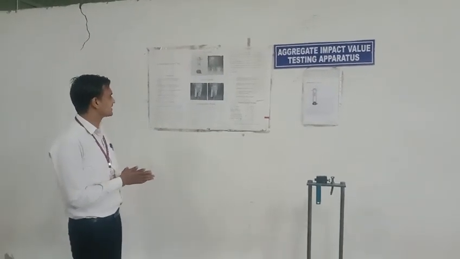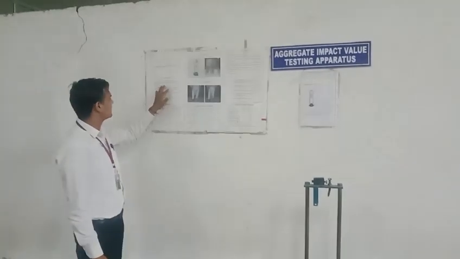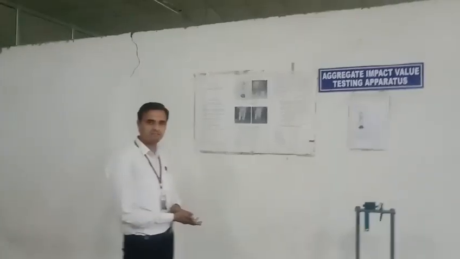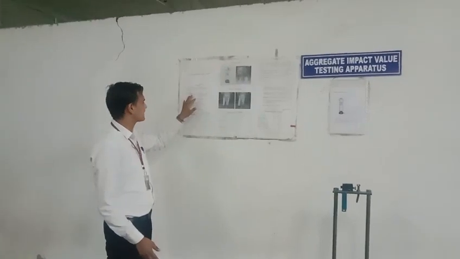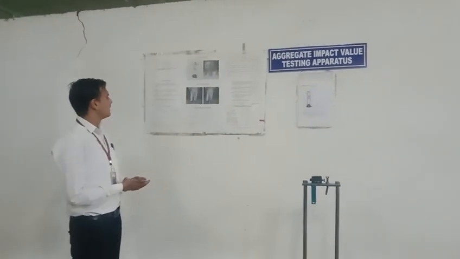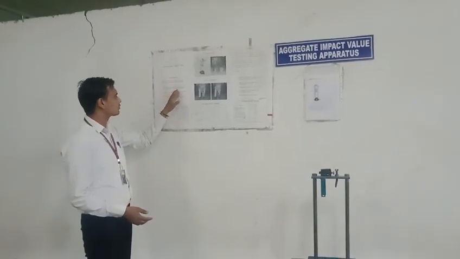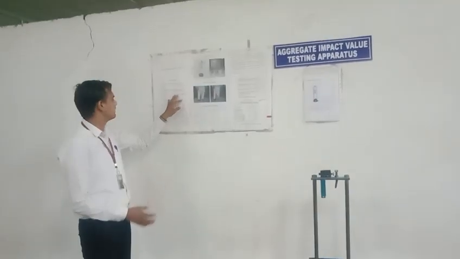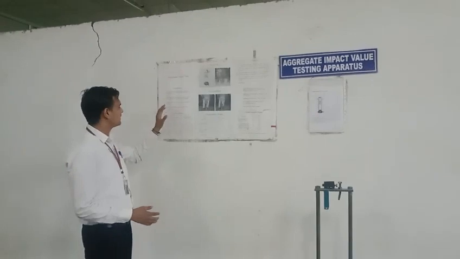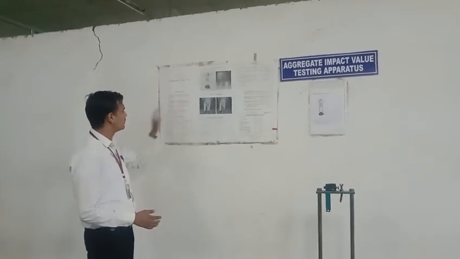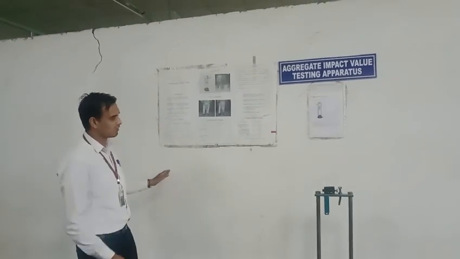So, firstly, the significance of this. It signifies the superiority of aggregate regarding toughness for pavement construction. The road aggregate is subjected to bending action due to traffic load, so there is a possibility of breaking. It should be tested, and tough enough aggregate should be used. And what is the procedure for this test?